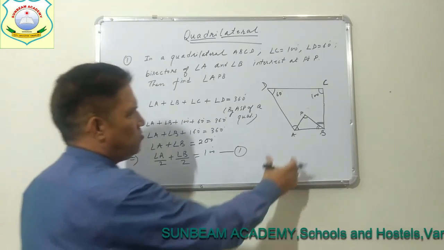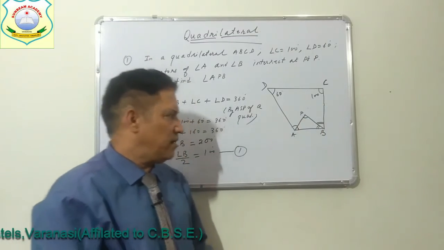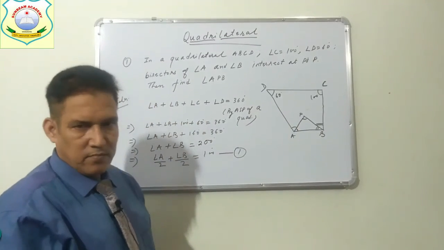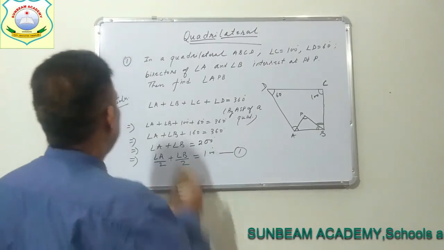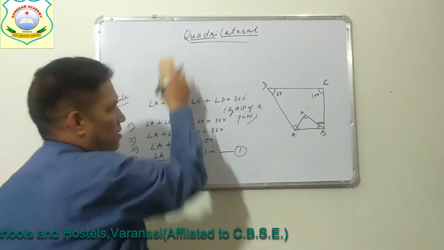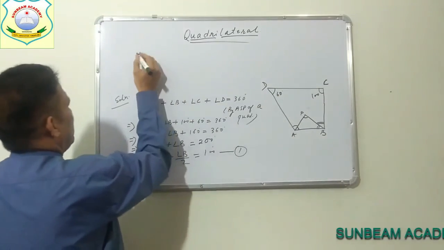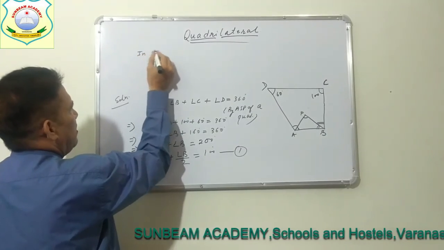Now we will go to triangle APB and apply the angle sum property of a triangle. So we will consider triangle APB.